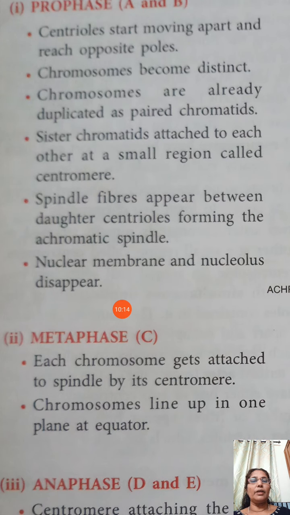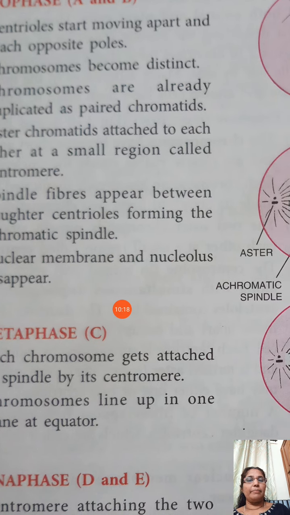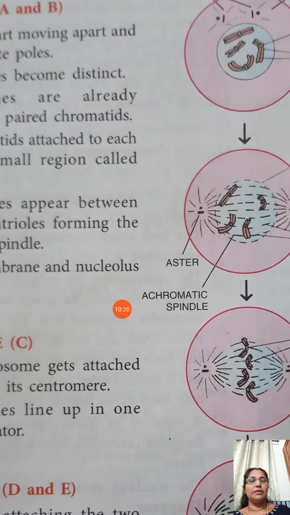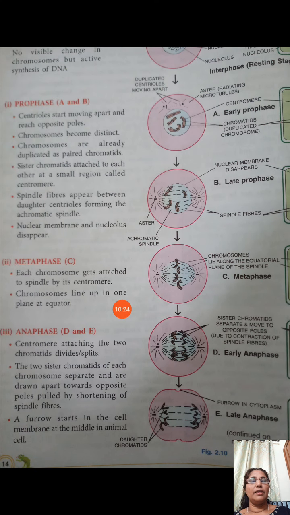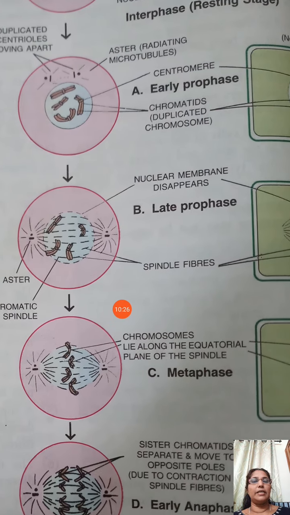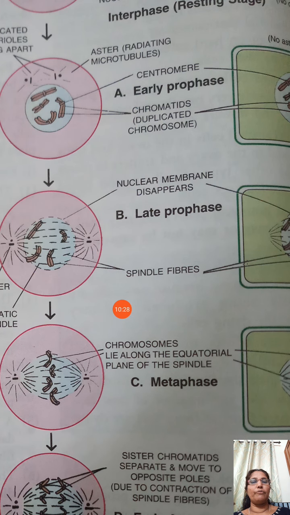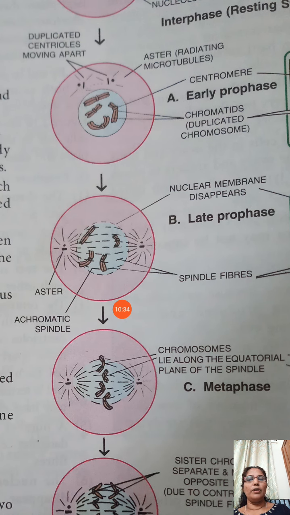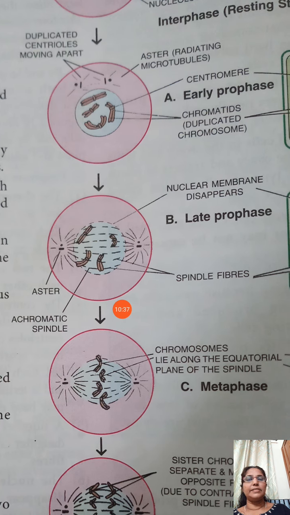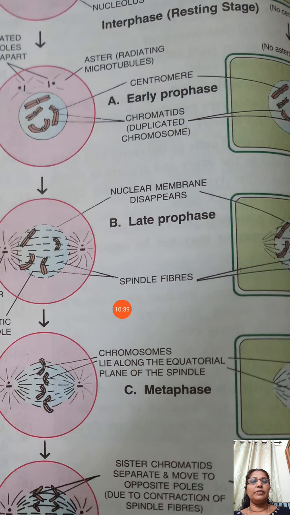Then again, the spindle fiber is another structure. You can see early prophase and late prophase, the two stages. On one side the animal cell is shown, and here on the right side a plant cell is shown.